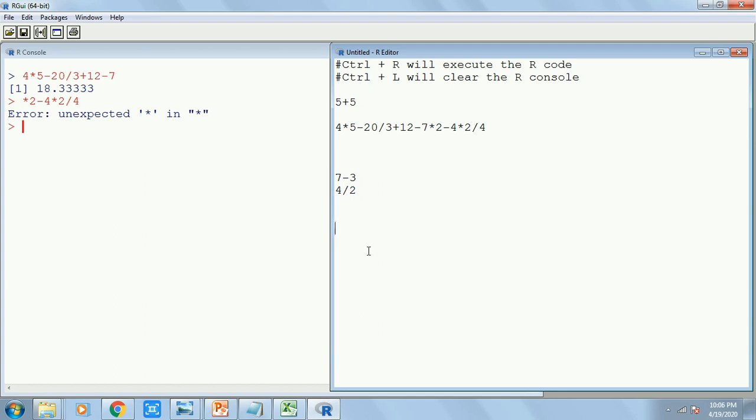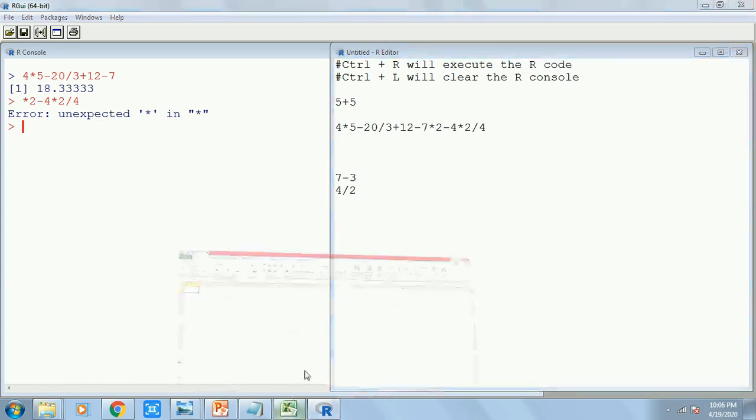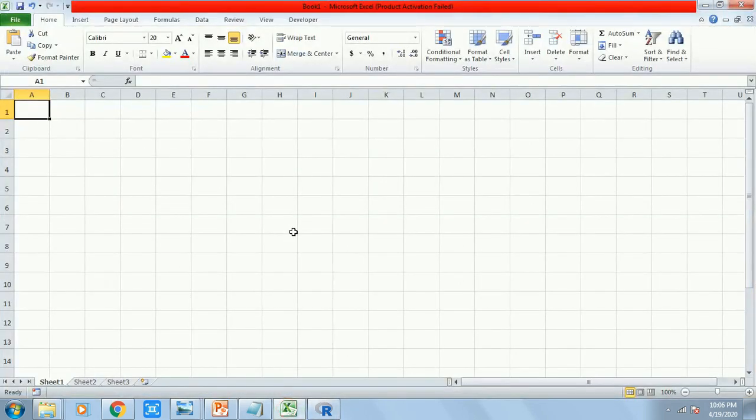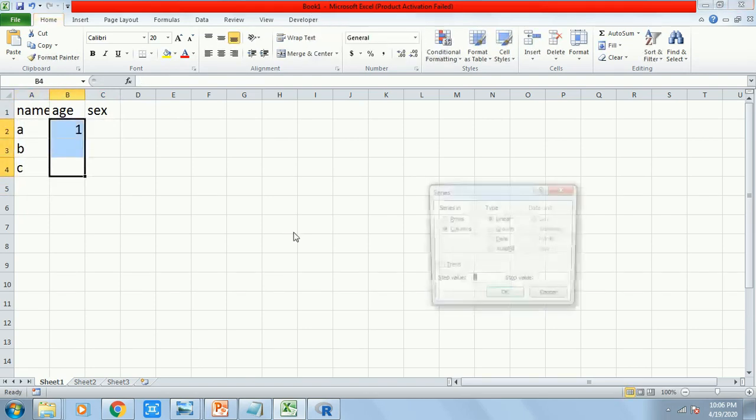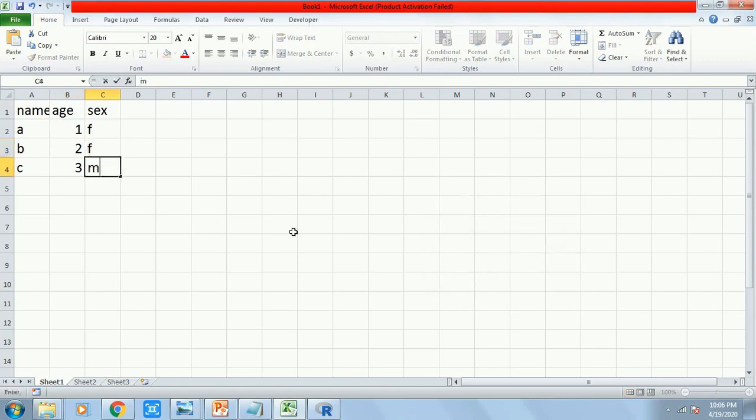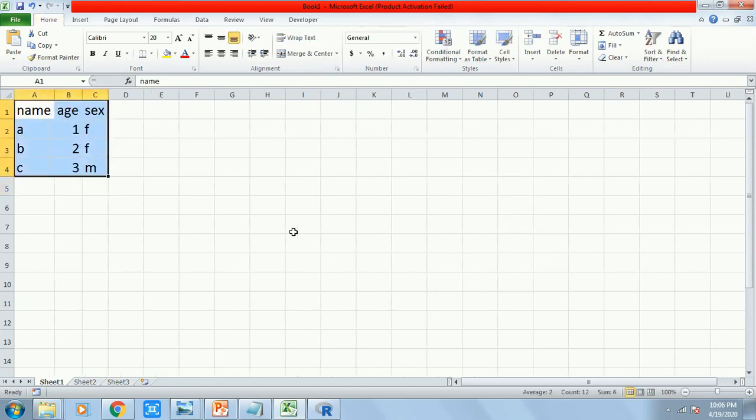The people who are accustomed to using Excel have seen in an Excel sheet how you get to see any data. Maybe you have name, age, sex. Name may be A, B, C, age maybe 1, 2, 3, sex female, female, male. This is how you get to see your data, isn't it?